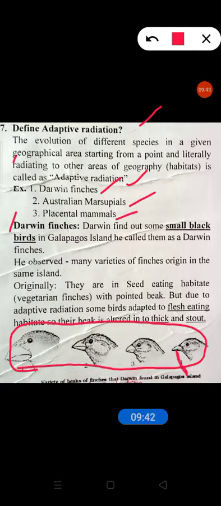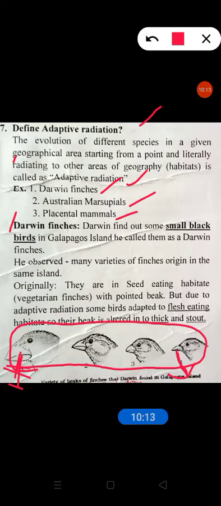This one is a pointed beak, meaning a seed-eating habit. The same birds in another area of the Galapagos Islands have a thick and stout beak. Why did the same species change? Due to geographical migration, they adapted to the flesh-eating habit, because of the non-availability of food.